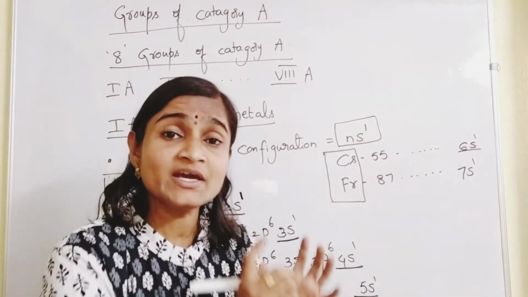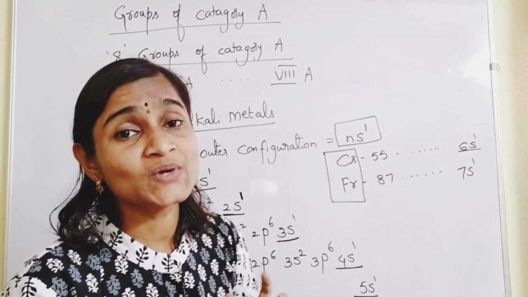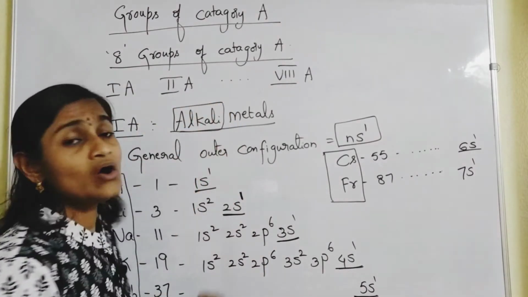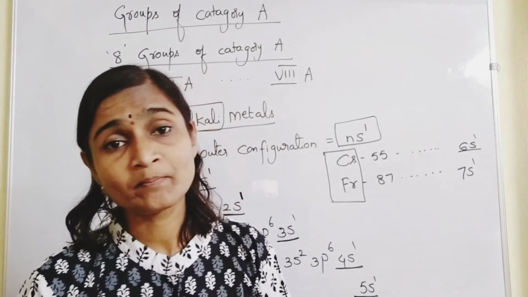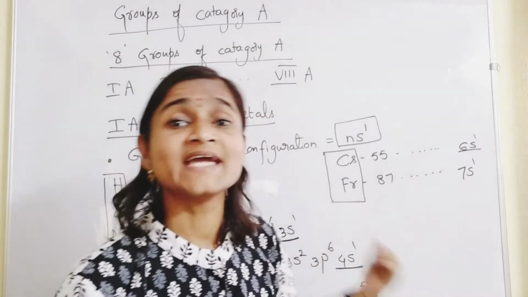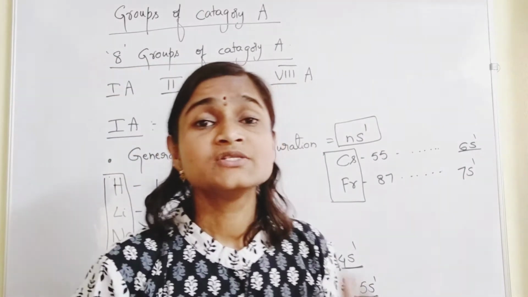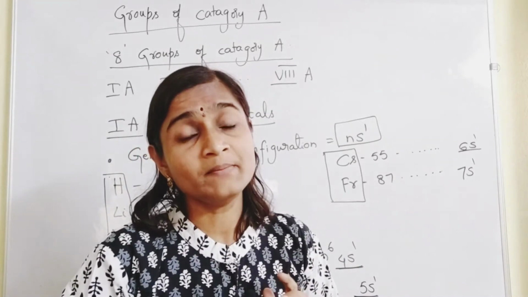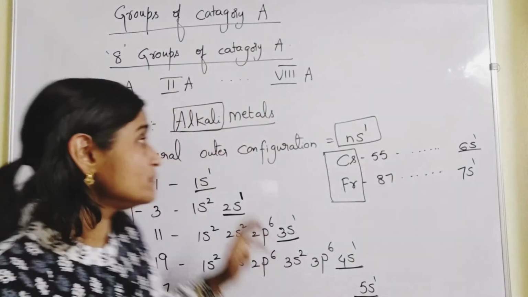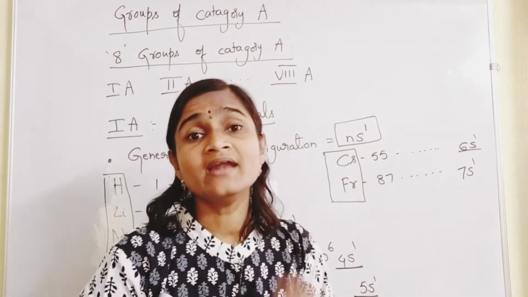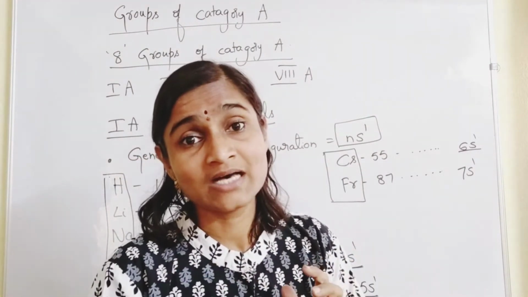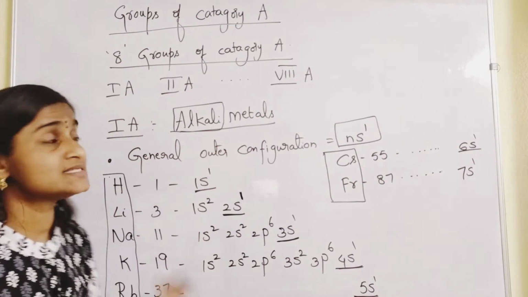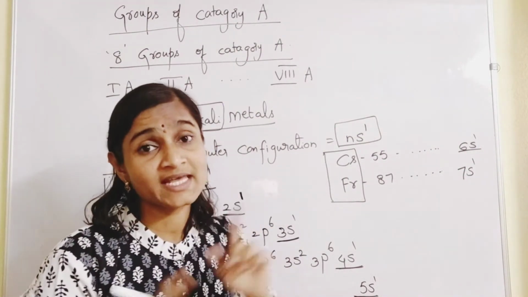So hydrogen is a 1A group element, but not treated as an alkali metal. And what does this word alkali stand for? All these metal oxides are basic in nature. Because of the basic nature, bases mean alkalis, they are termed alkali metals. And they are obtained from plant ashes. So they are called alkali metals. This is about 1A group elements.